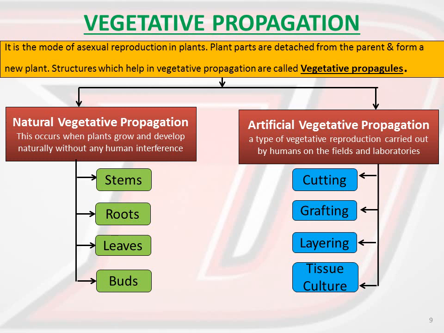Okay, through stems, roots, leaves, and buds. I think you must have learnt it in the previous years, that if you want to grow potatoes at home, you can use the tubers which are present in the potatoes, right? If you want to grow ginger, you can directly sow that ginger stem in the soil itself. After a few months, you will be able to get the ginger, right? So these are the natural vegetative propagation methods through which you will be able to get the new plants, right? But there are advantages and disadvantages of this method.